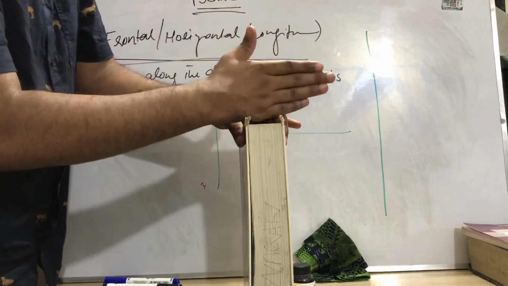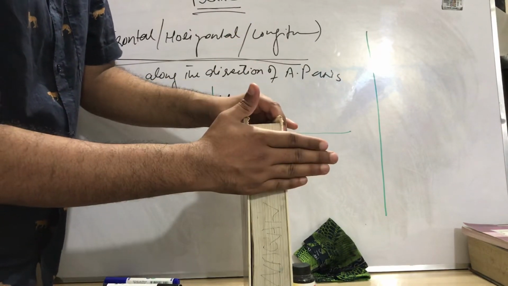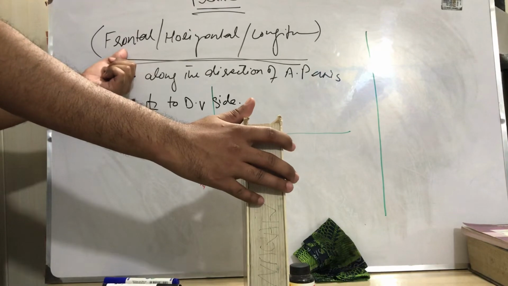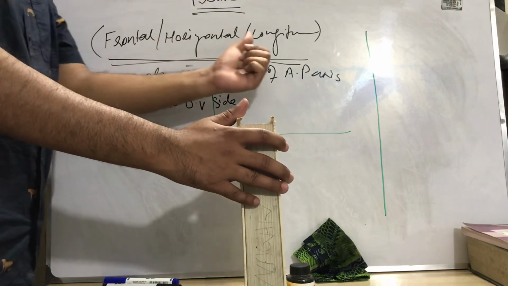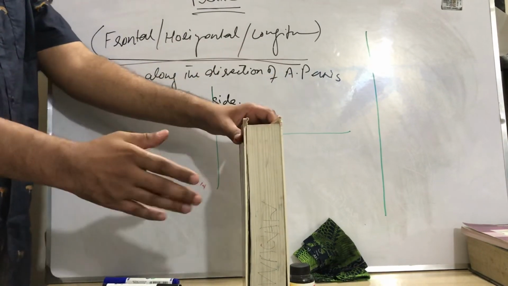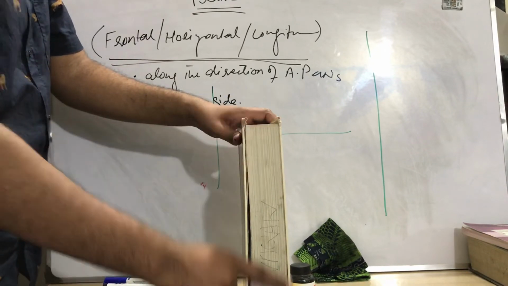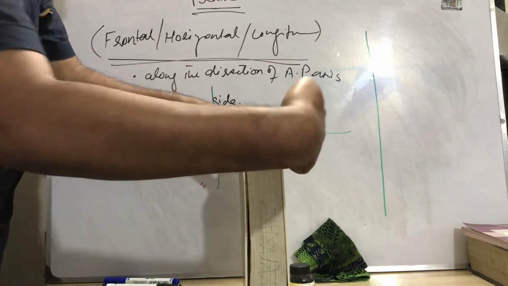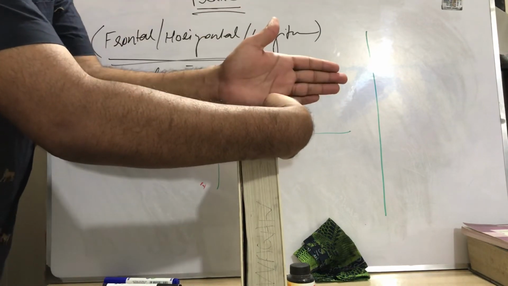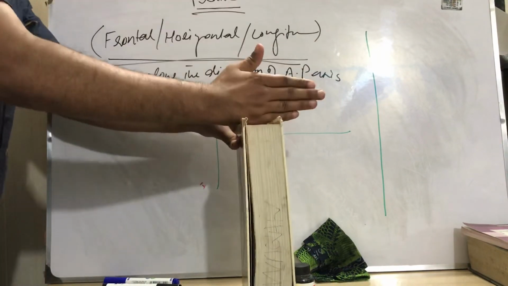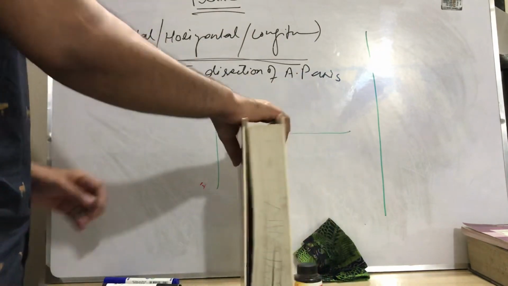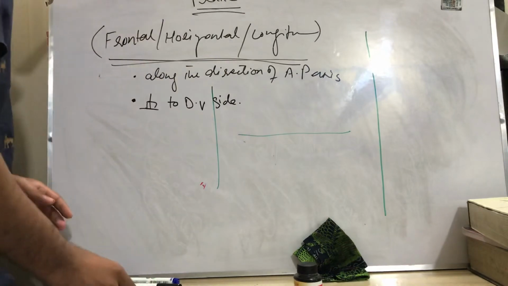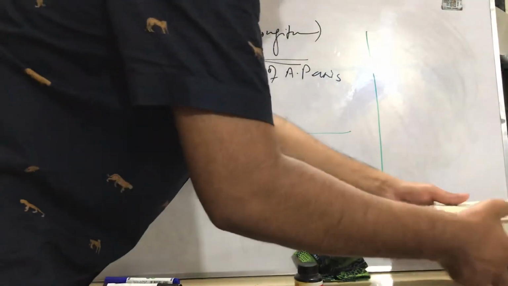When we cut facing the frontal side, we can say this is the frontal plane, also the horizontal plane and the longitudinal plane, which is in the direction of the AP axis but at right angle to the dorsoventral side. If we cut like this, we can say frontal, horizontal. And sometimes the organism looks like this.